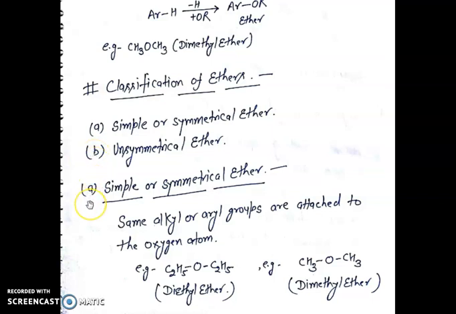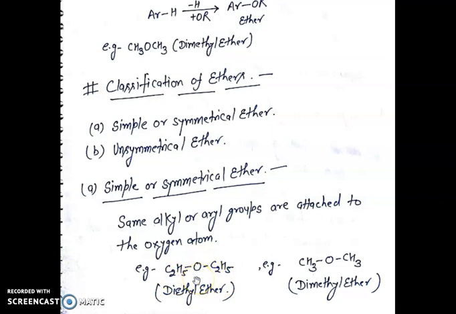First, symmetrical ether or simple ether. Same alkyl or aryl groups attached to the oxygen atom are called symmetrical ether. For example, diethyl ether. In diethyl ether, the same alkyl group, that is ethyl group, is attached to the same oxygen atom.